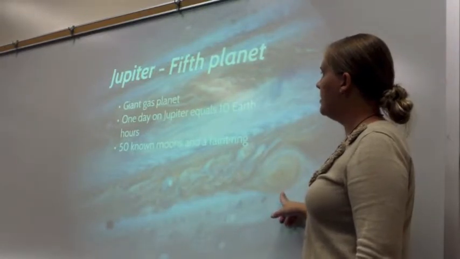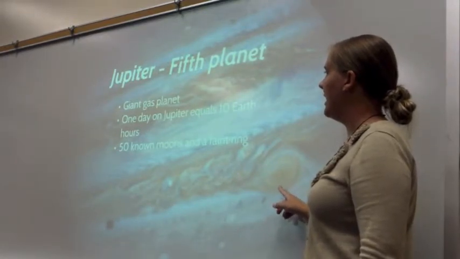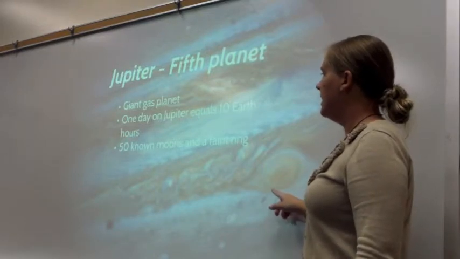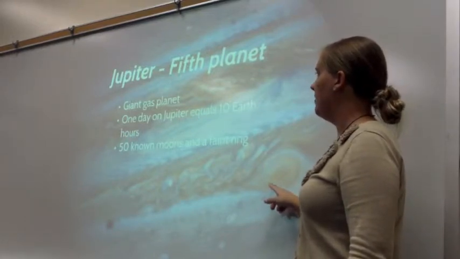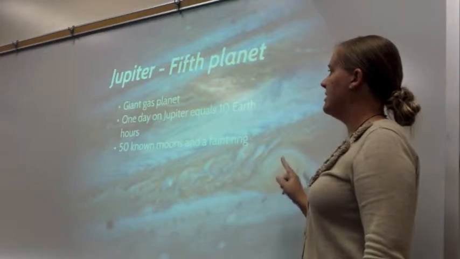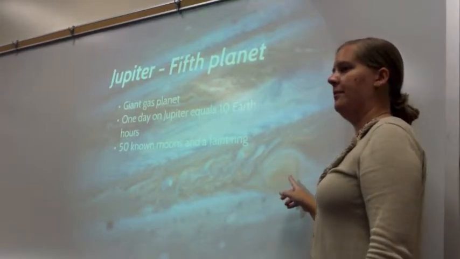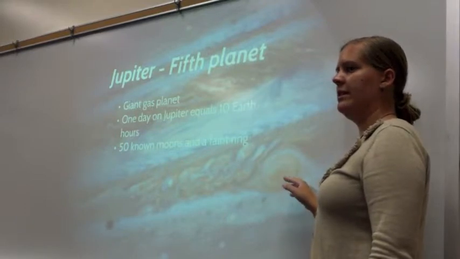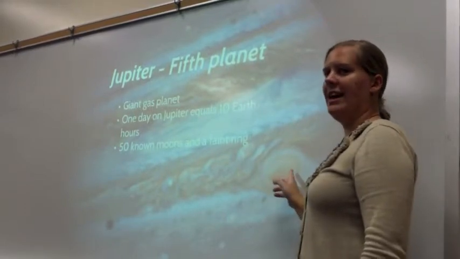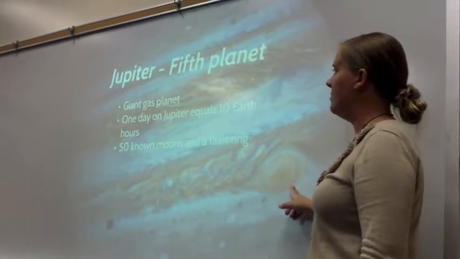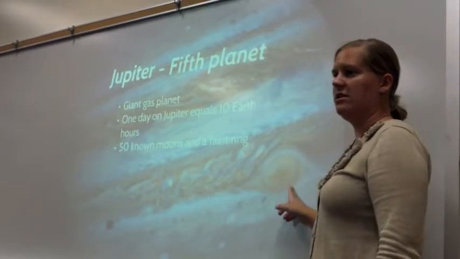Our fifth planet was Jupiter. It is a giant gas planet. 1 day on Jupiter equals 10 Earth hours, and it has 50 known moons and a faint ring. Now Jupiter, since it is a giant gas planet, what do you think that means? Does anybody know? Kathy? It's made mostly of gas? Yes, that is correct. And it is made mostly of hydrogen and oxygen.